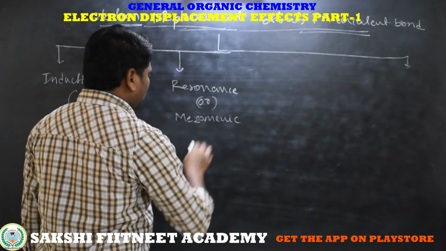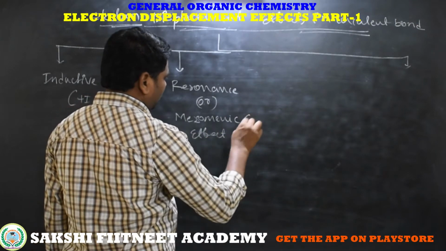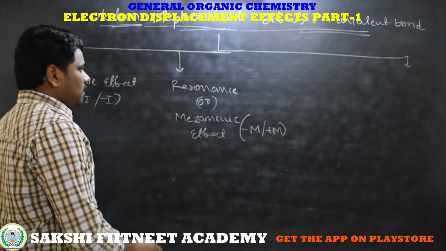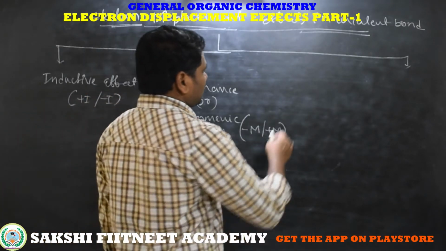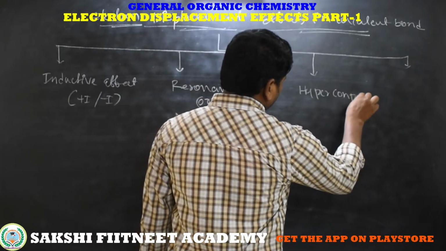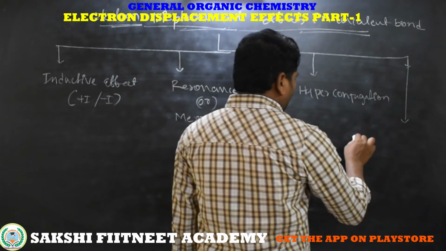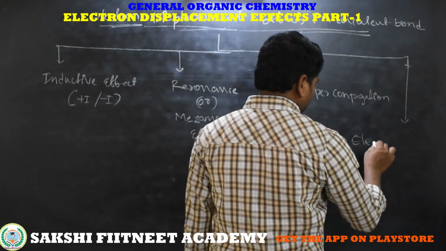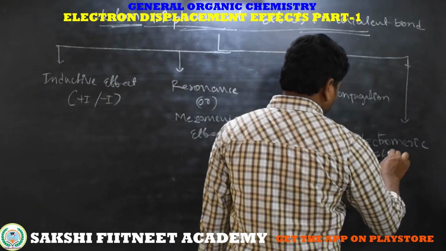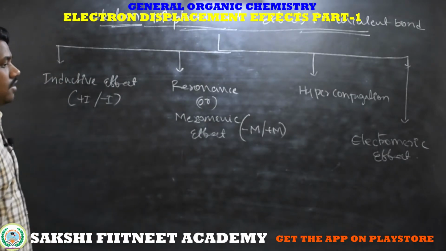These both are the same category, the mesomeric effect. This mesomeric effect is again classified as minus mesomeric effect and plus mesomeric effect. We will discuss what resonance and the mesomeric effect are. Next, hyperconjugation. Then the last one is the electromeric effect. So these are the electron displacement effects in a covalent bond.